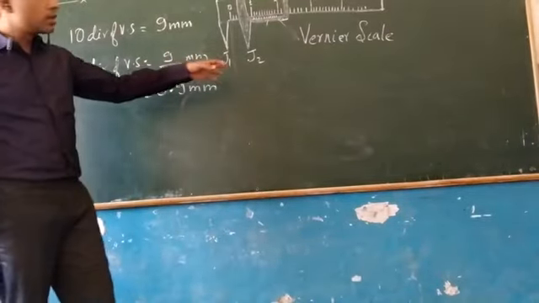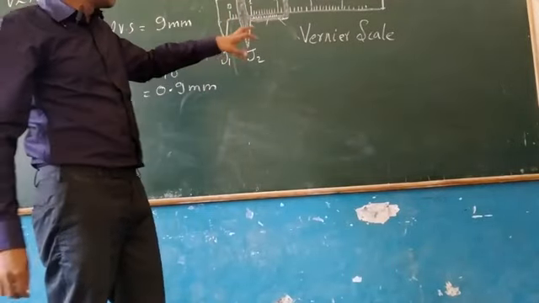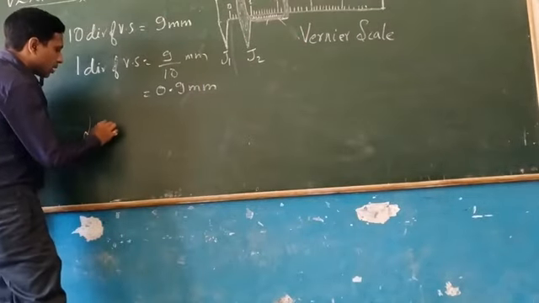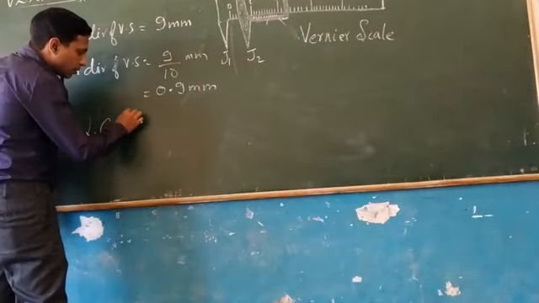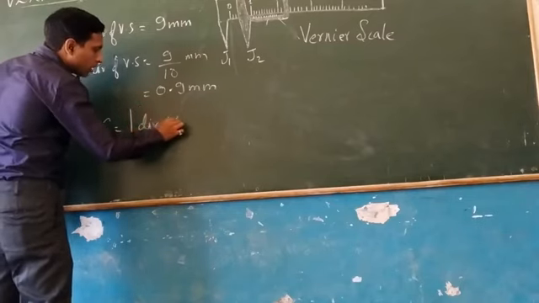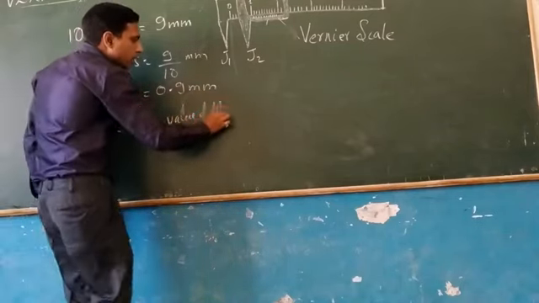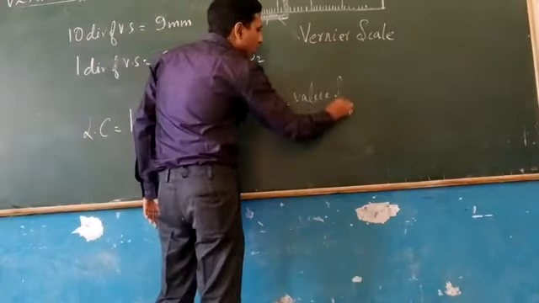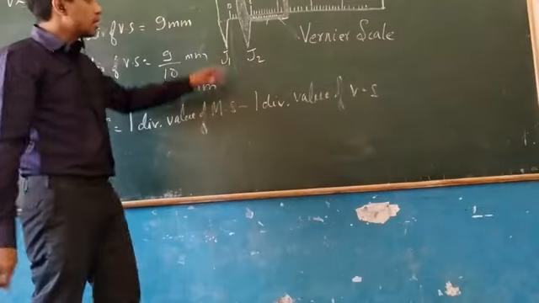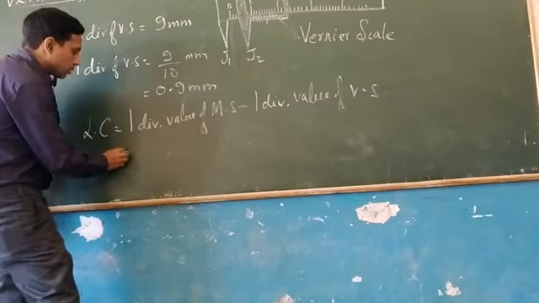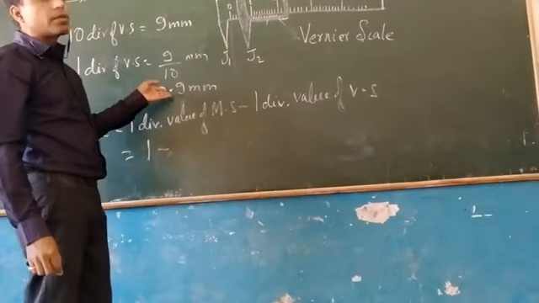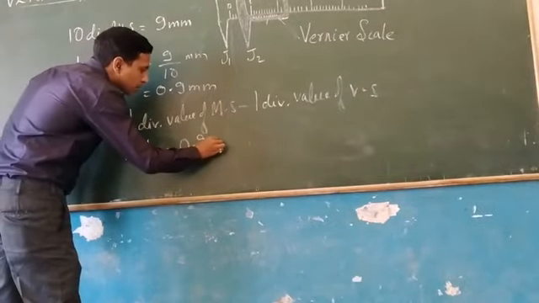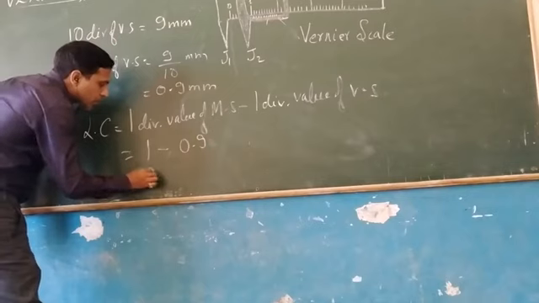So the least count is the difference of the value of 1 division of main scale to 1 division of vernier scale. We know that each division of main scale is equal to 1 millimeter. So 1 minus, and from here we have calculated that 1 division of vernier scale is equal to 0.9 millimeter. So the difference will come 0.1